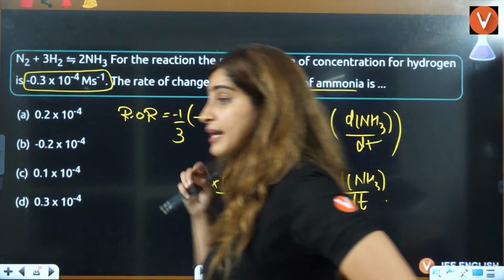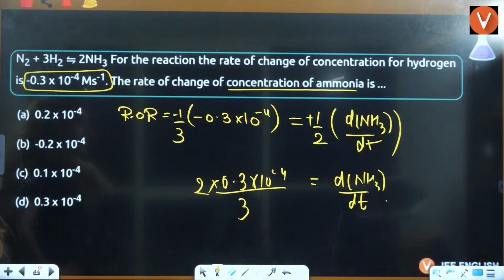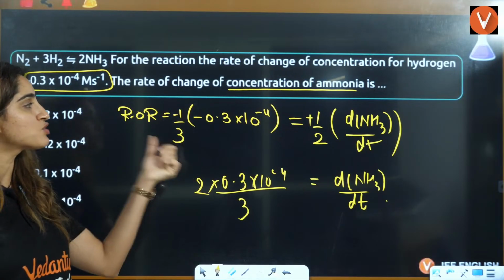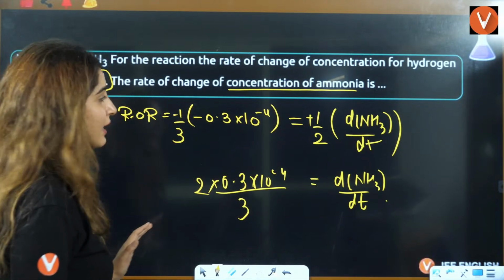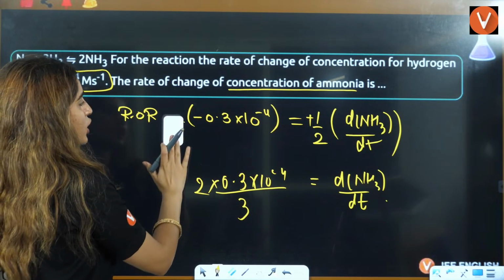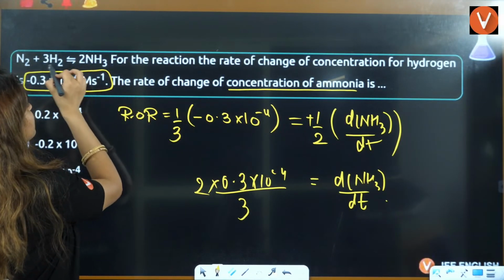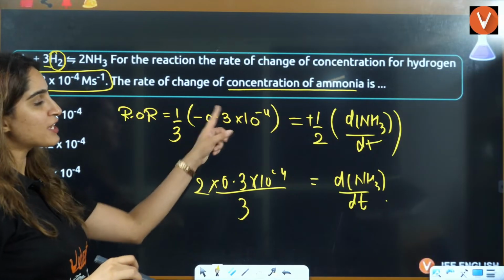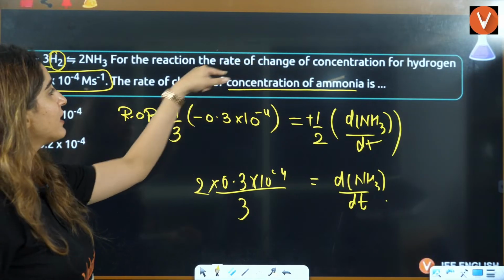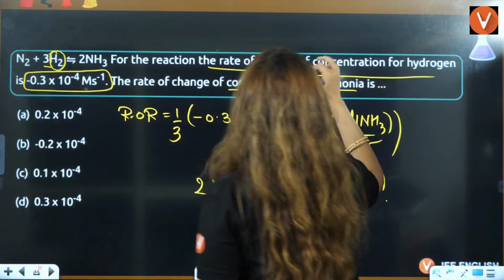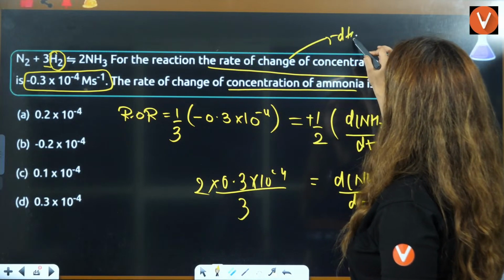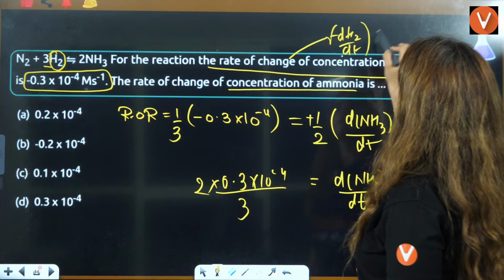Can we answer this directly? I have just directly applied it. Rate of reaction is 1 by stoichiometry, right? Directly I have applied it. So it is going to be 1 by stoichiometry of hydrogen into minus dH2 by dt. Minus dH2 by dt is given as the rate of change of concentration. That means this minus dH2 by dt is already given to you.